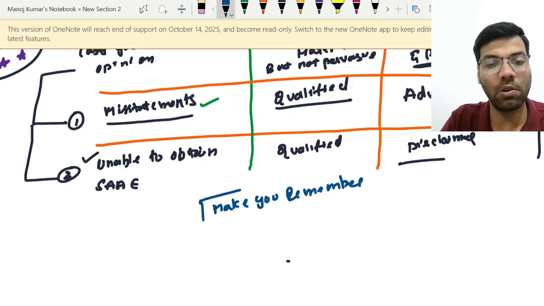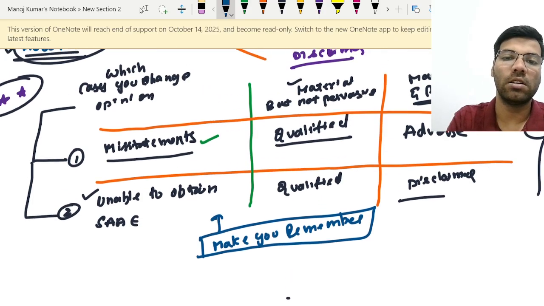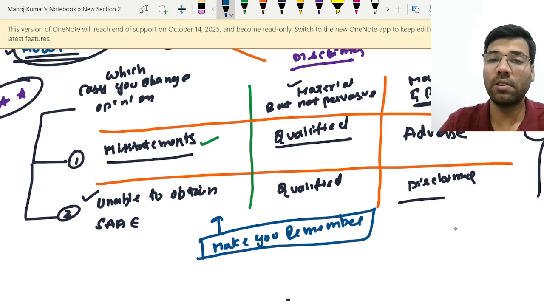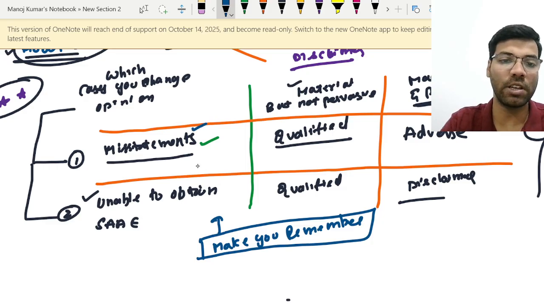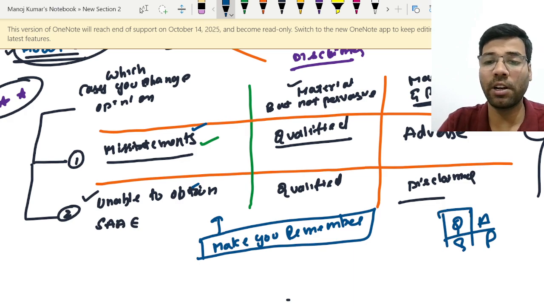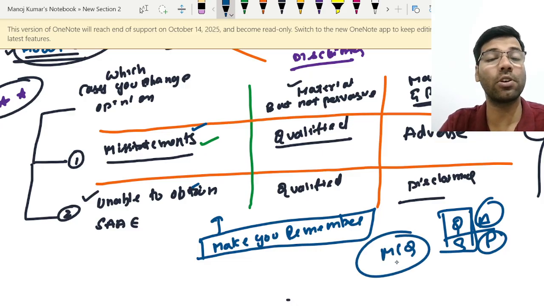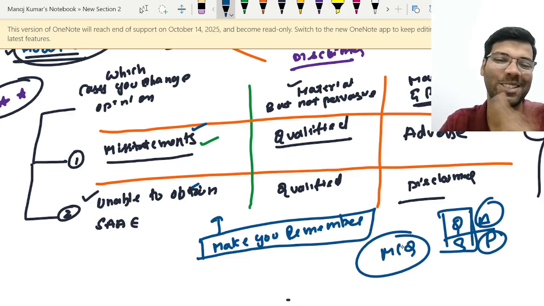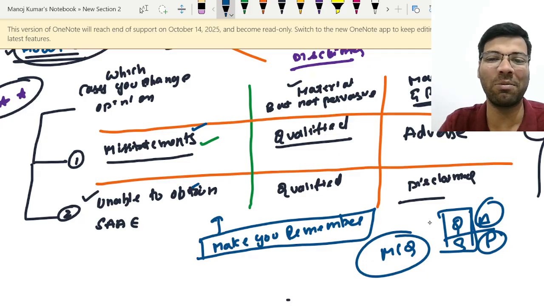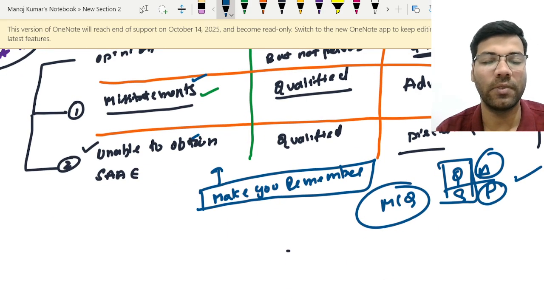So you will never go wrong in the exam, you just remember these two cases and then QQAD. If they ask about qualified opinion, write these two; adverse and disclaimer, write these two, enough. This will be used in your MCQs. In multiple choice questions you always have a confusion about what type of report it is. This will give you clarity. Okay. Good.